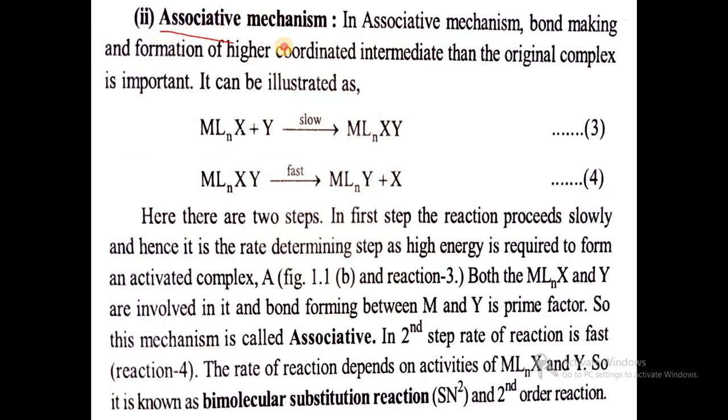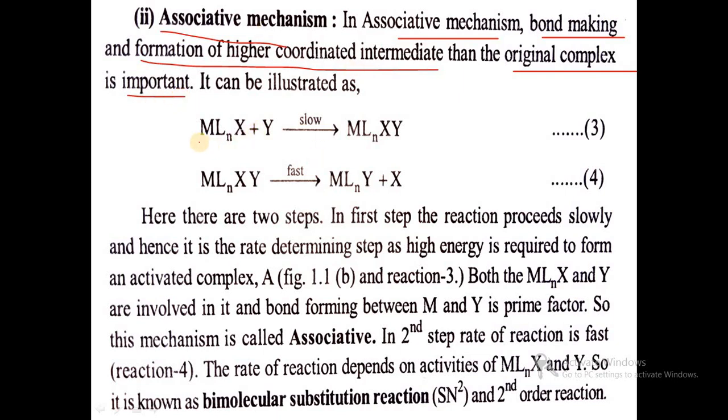So in case of associative mechanism, bond making and formation of a higher coordinated intermediate than the original complex is important. So in case of associative mechanism, bond making is important, and in case of dissociative mechanism, bond breaking is important. And here a higher coordinated intermediate is formed in case of associative mechanism.